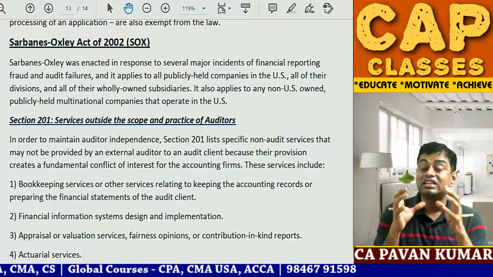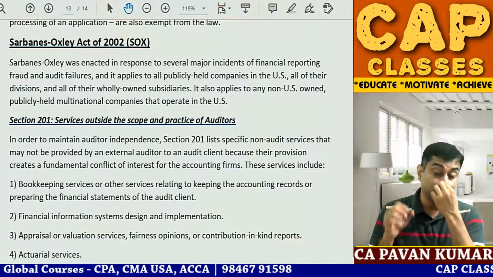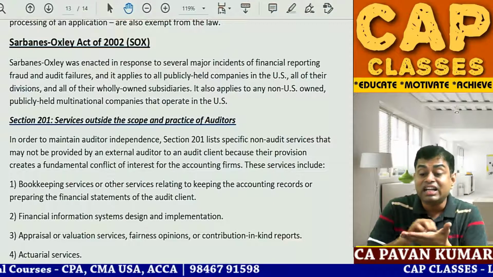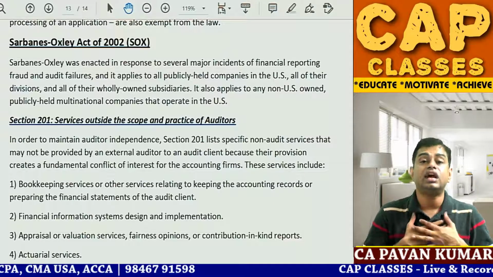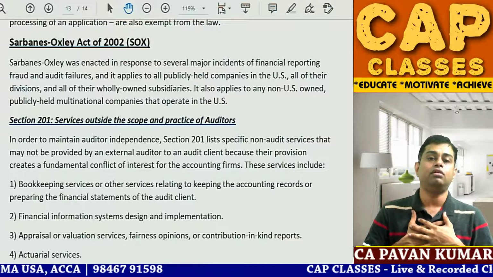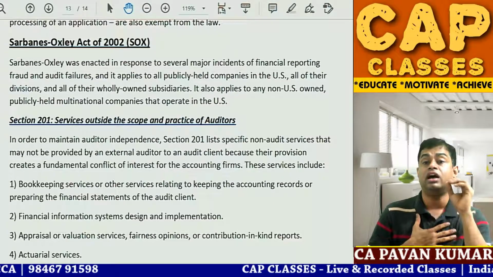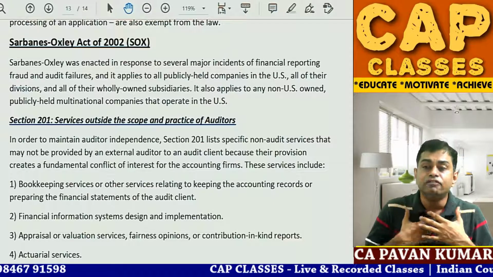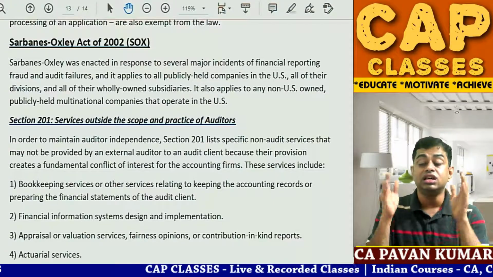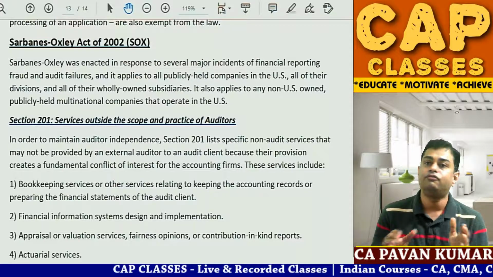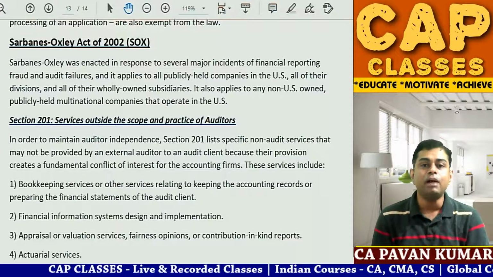So there are restrictions. Finally, the CFO, CEO, board of directors, and statutory auditors have to give a certificate to the SEC, Securities and Exchange Commission, stating that we know our responsibility for maintenance of books of account, preparation of financial statements, installing internal controls, and prevention and detection of frauds and errors. We have designed and developed internal controls. We have evaluated internal controls. They are working properly. Frauds will not take place in our company. You need to give certification. After that, if fraud happens, you will be arrested first.